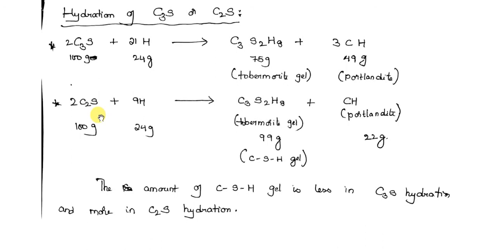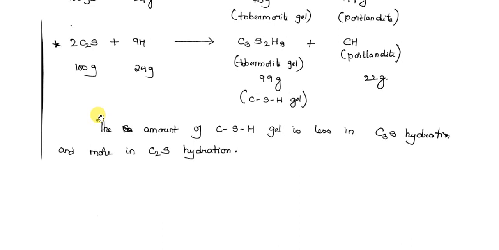Different grades and types of cements are present in the market, and the chemical composition of the cement is going to be different, so the proportions of these compounds differ in different cements. So this is all about the process of hydration of both compounds.